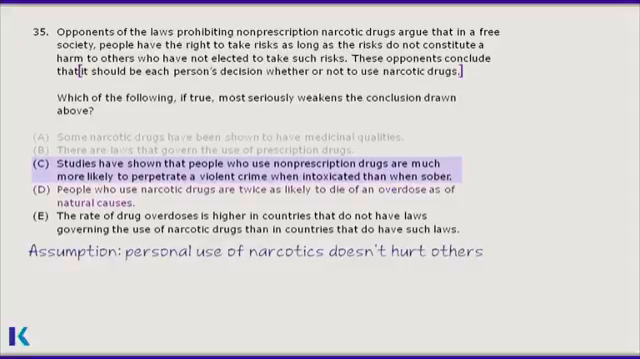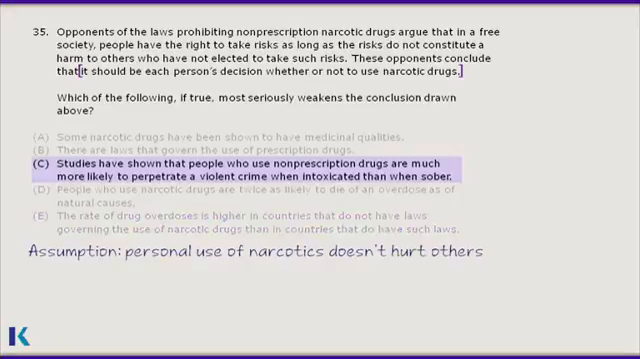D describes only a risk to the user of the drug, rather than a risk to others. It therefore has no bearing on the argument and is incorrect. Finally, E is an irrelevant comparison between two different sets of countries. The laws of those countries have no bearing on the argument. Note that rates of overdose only indicate personal risk, not risk to others.